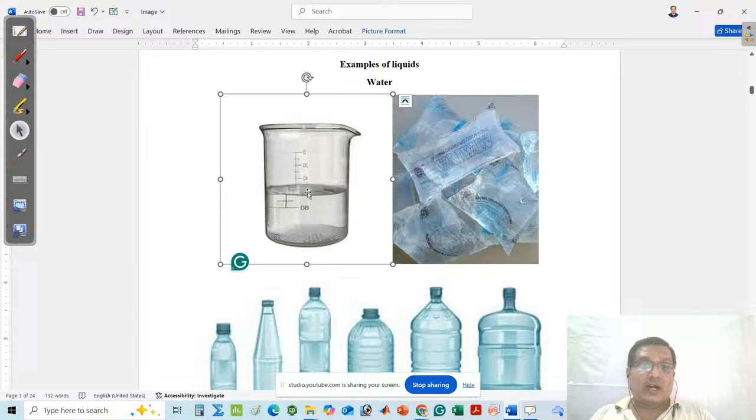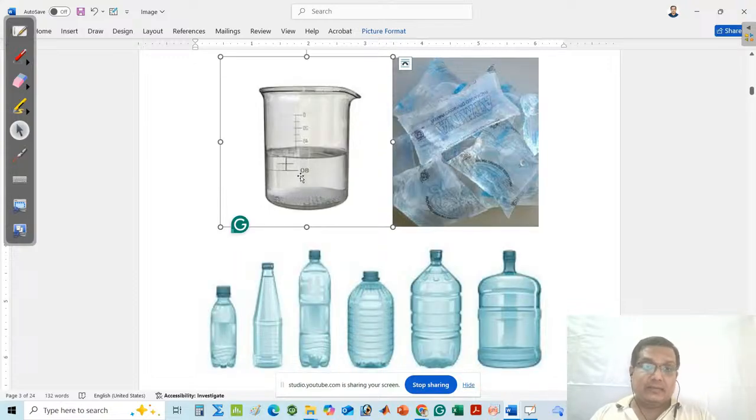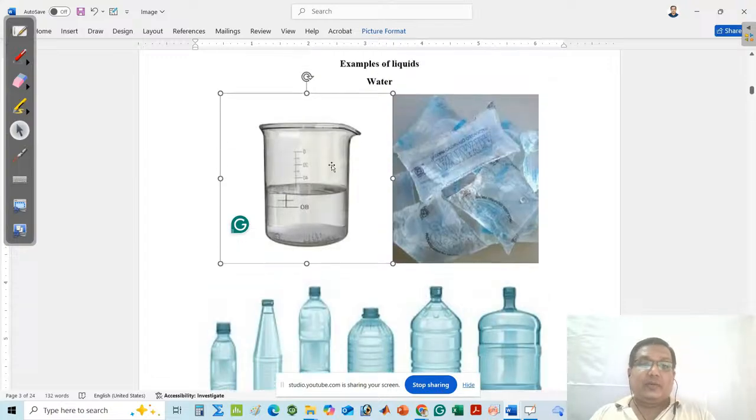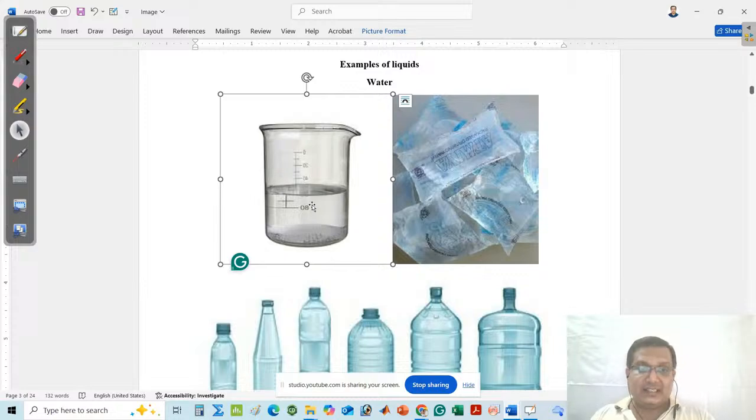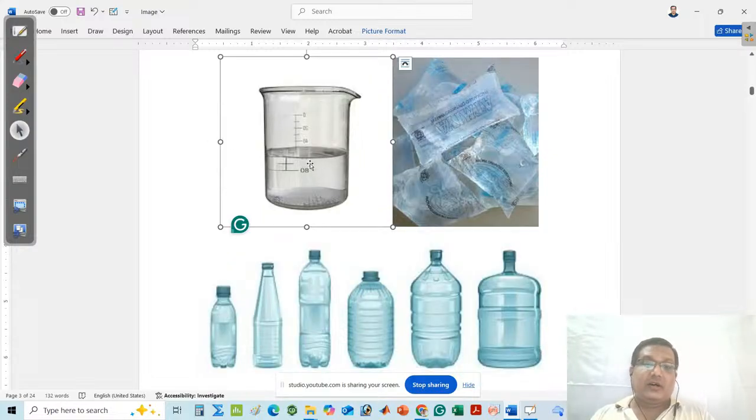Here a picture is given in which water is present in a beaker. If I want to say that the volume of water will change by taking it in another container. Suppose here the volume of water is 100 ml. Suppose I want to change this water into a packet. Will the volume of the water change? No, there is no change of the volume of water. The volume of water here is also 100 ml.